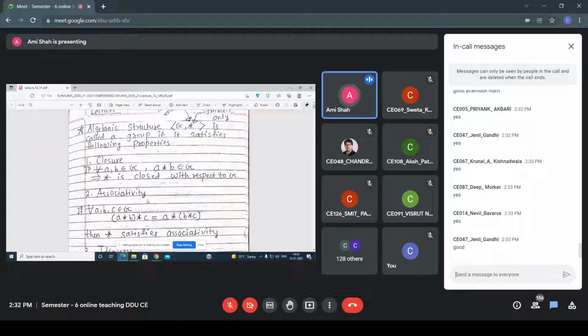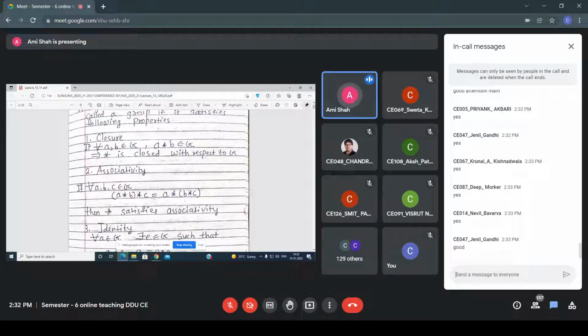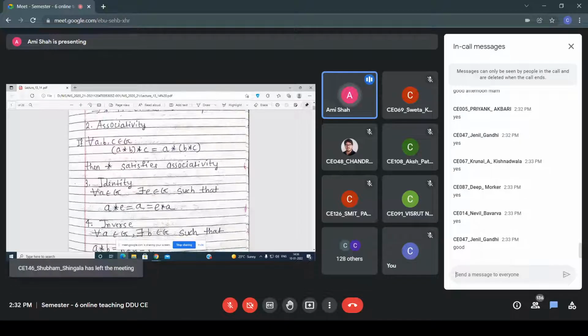What is the associative property? For every a, b, c belonging to the group, (a into b) into c equals a into (b into c). This is the associativity property, so whatever the operation is, it satisfies associativity. And the third property is identity. For every a belonging to G, there exists an e belonging to G such that a into e equals a equals e into a.